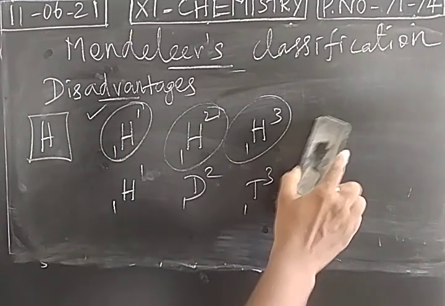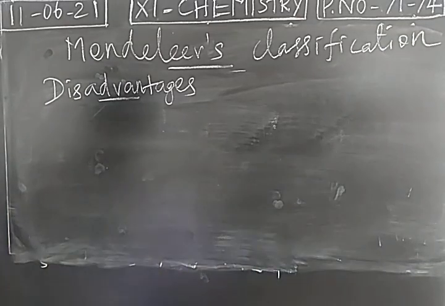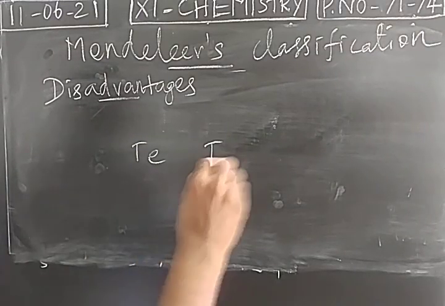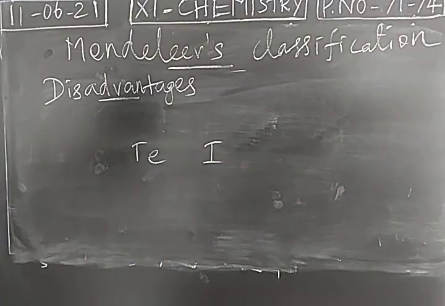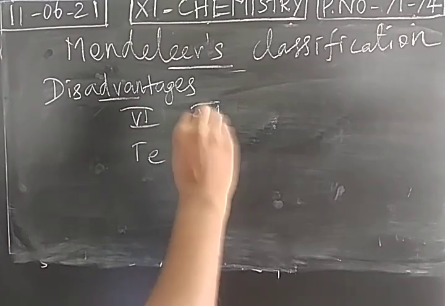This is the first disadvantage. The second disadvantage is some of the elements were not properly placed in the increasing order of atomic mass. Two examples are given in our book. First one is tellurium and iodine. You take group number 6 and 7.